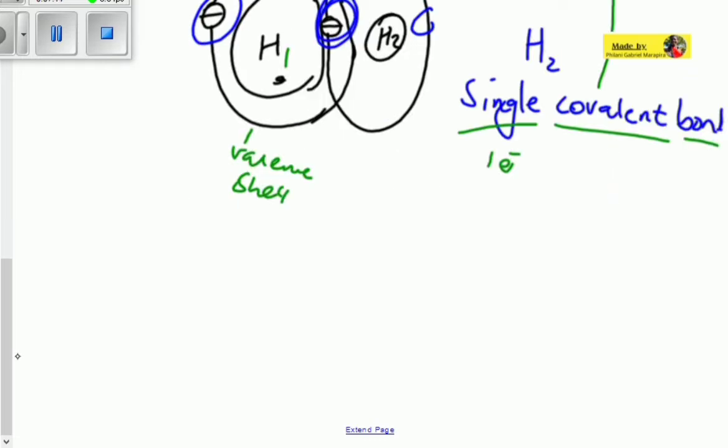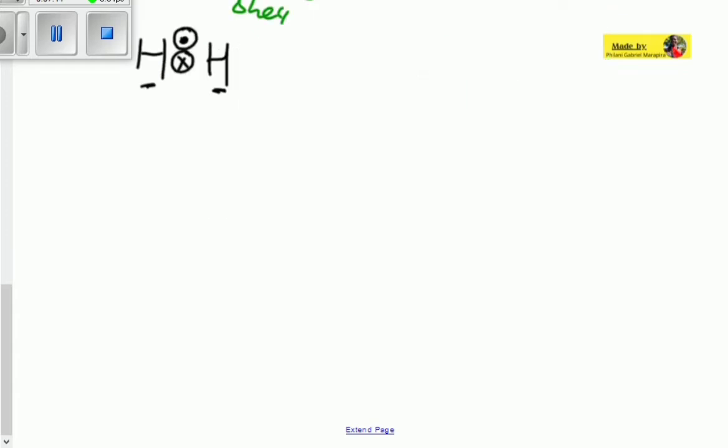at this stage, you can write H. This is the proper diagram for representing a covalent bond, because a covalent bond just talks about the interaction of the valence electrons. Remember, we talked about the Lewis dot diagrams that show exactly a valence electron's position in terms of the symbol. So this is the symbol for the first hydrogen, the symbol for the second hydrogen, and then this is the valence electron for the first hydrogen, the valence electron for the second hydrogen. Therefore, this is called a single covalent bond.